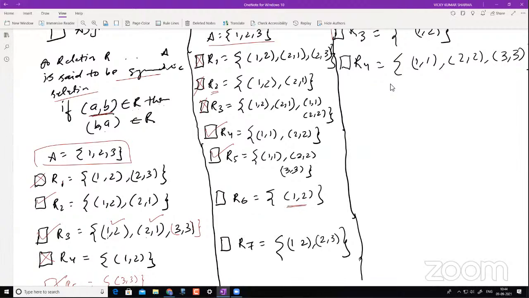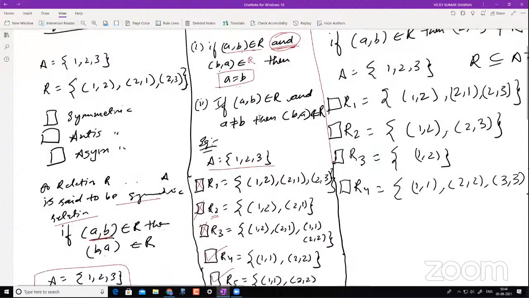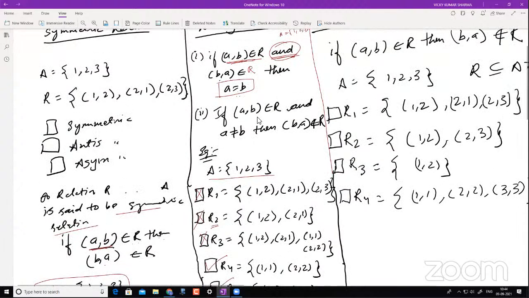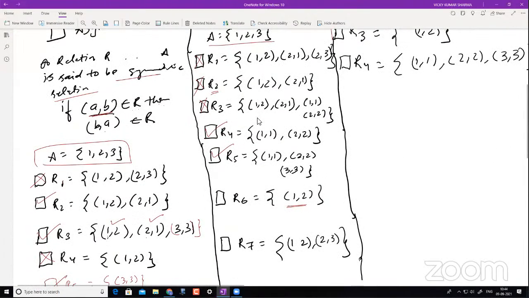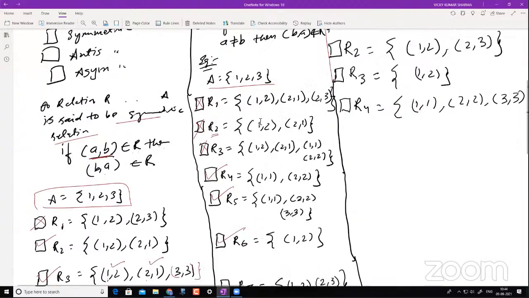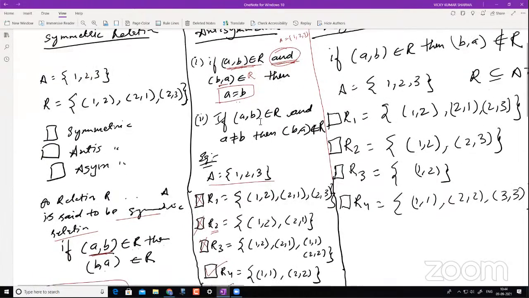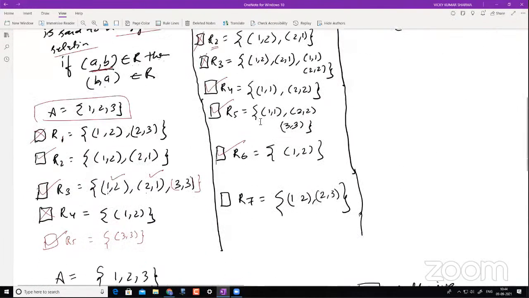Now again, why? Because of this AND condition here. If (A, B) belongs to R and (B, A) belongs to R. So do I have (B, A) here? I don't have it. So I'm not checking for its antisymmetry. So it is an antisymmetric relation. Okay, clear? So this itself is yes.